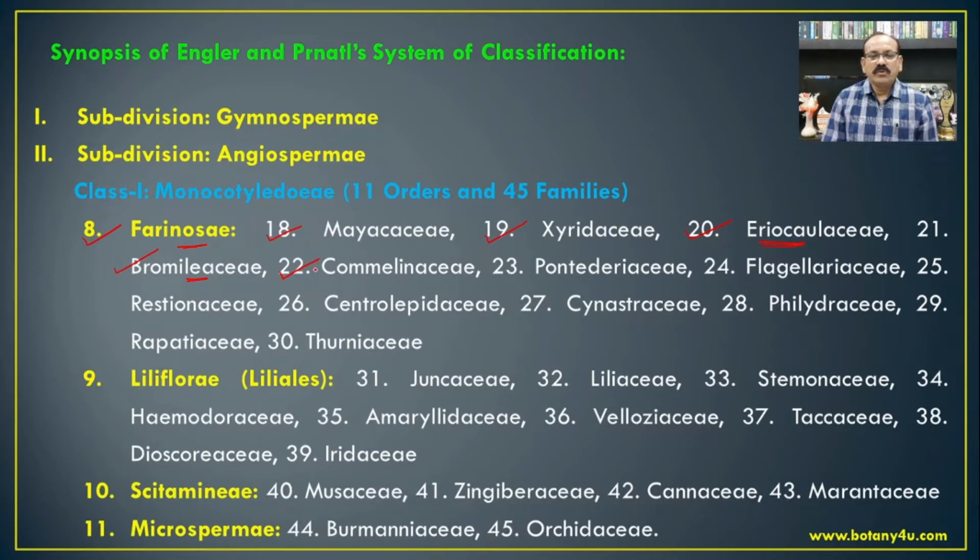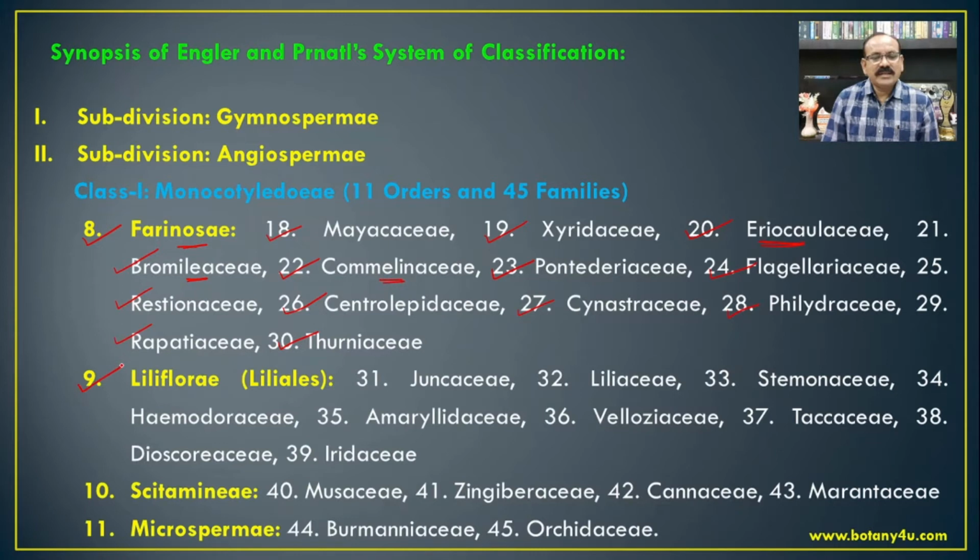Then Commelinaceae: Cyanotis, Commelina, Tradescantia, Murdannia. These are the most common members of the family Commelinaceae. Pontederiaceae, Flagellariaceae, then Restionaceae, Centrolepidaceae, Cyanastraceae, Philydraceae, Rapateaceae, and Thurniaceae are some of the other families from the Farinosae.